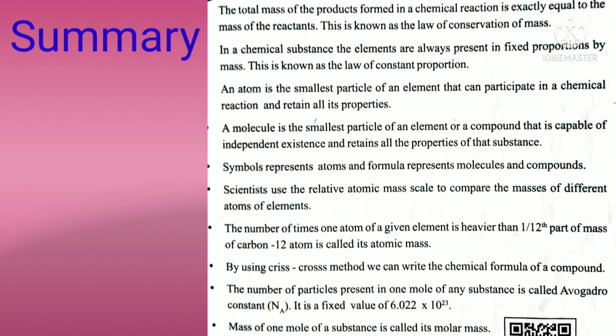Next, the number of particles in 1 mole of any substance is called the Avogadro constant, NA. It is a fixed value of 6.022 × 10^23. And last one, the mass of 1 mole of a substance is called its molar mass. So, dear students, write all points in your notebook while watching this video.